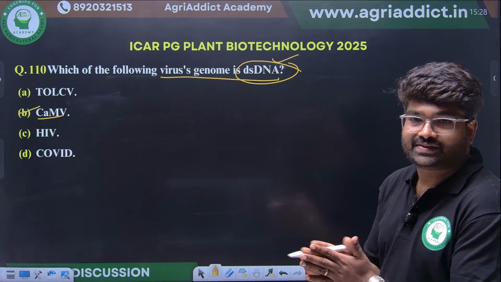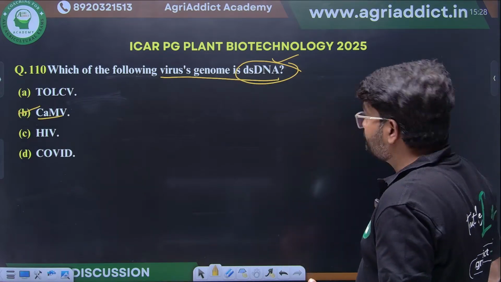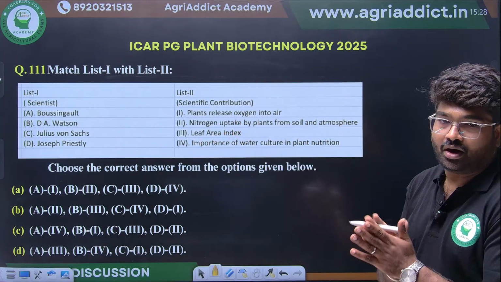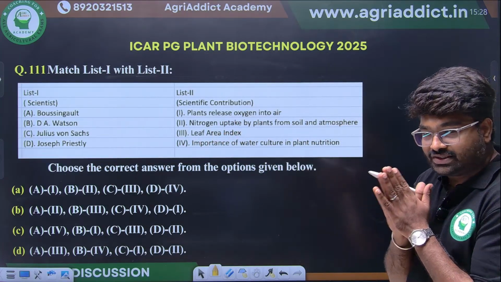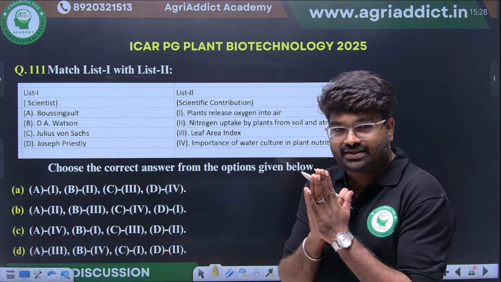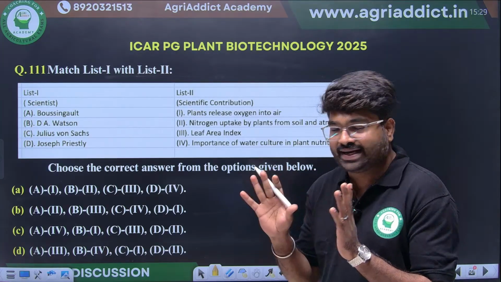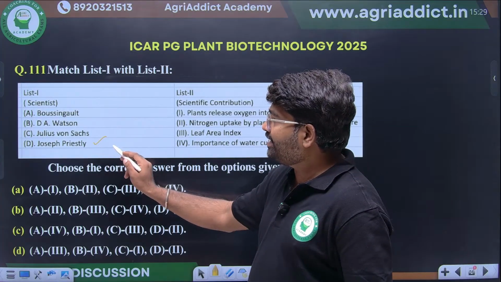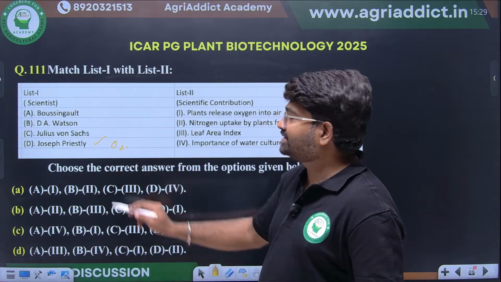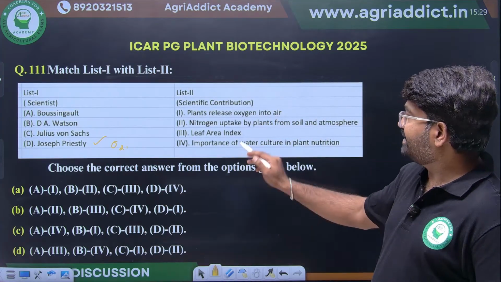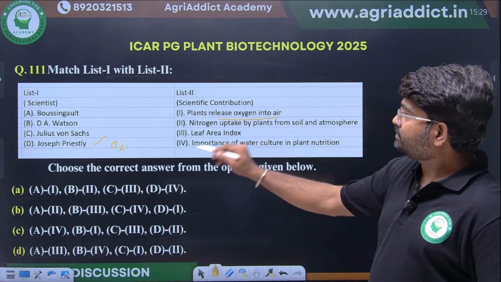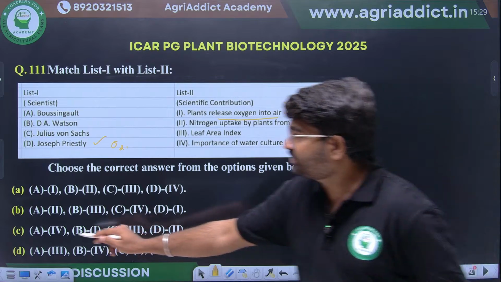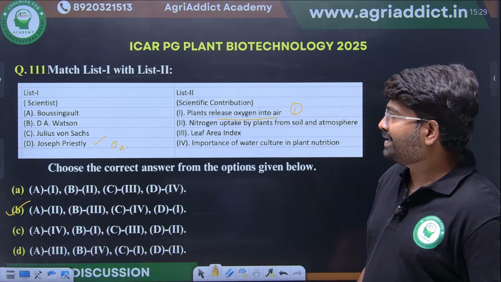Next, they have given different scientist names along with their contribution to photosynthesis. If you don't know the answer, just select by the elimination method. At least one of the things we will be familiar with. For example, Priestley concluded that oxygen is released during photosynthesis. Yes, plants release oxygen. So D will come as option 1. Only this option has D as option 1, so this is the right answer.